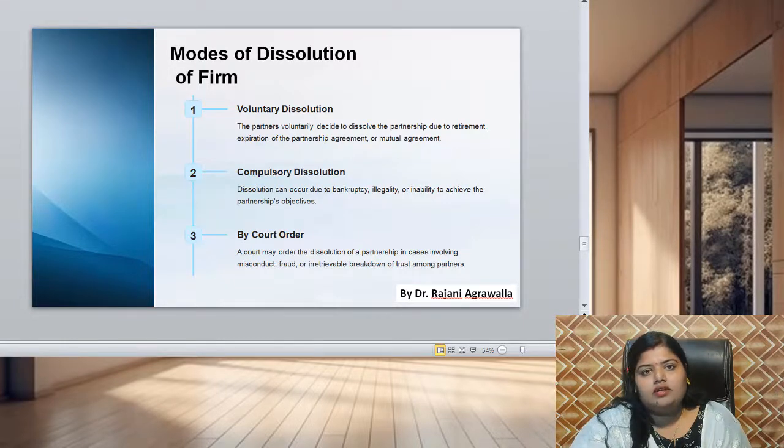Then regarding the assets of the firm, any sum contributed by the partners to make up the deficiency of capital should be applied in paying the debts of the firm to third parties, and in paying each partner what is due to him from the firm for advances as distinguished from capital, right?